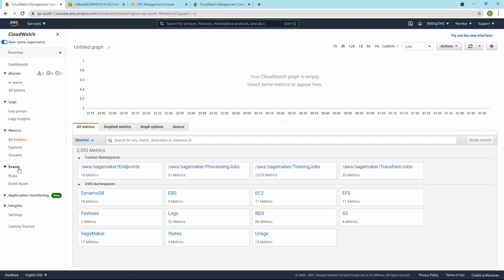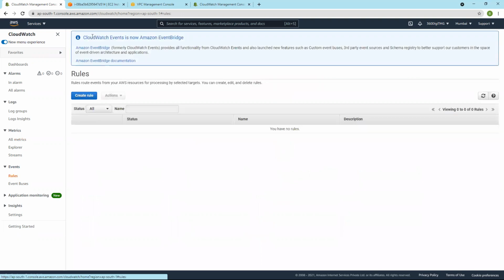Suppose you have changed from stop to start, or you have created one new service, deleted, updated, added tags, accessed it, read it, or updated it, all are events. And here we have something called Event Bridge, and in this you can write rules. So CloudWatch Events is now Amazon EventBridge. Now they have changed the console and also changed the name. Now it is just called Events, and rules and event buses are there.